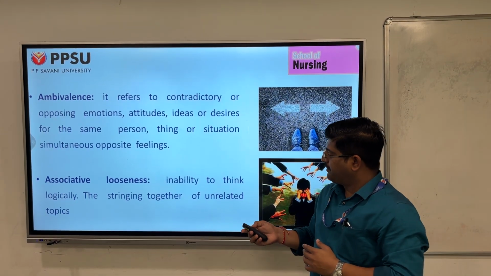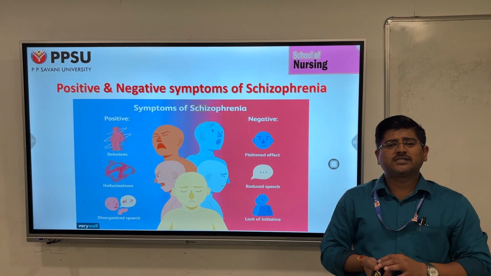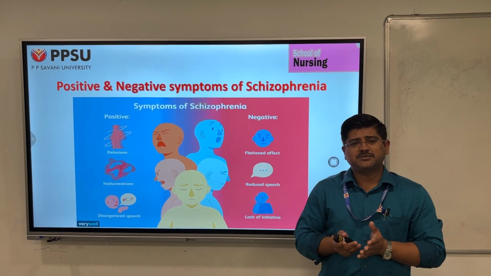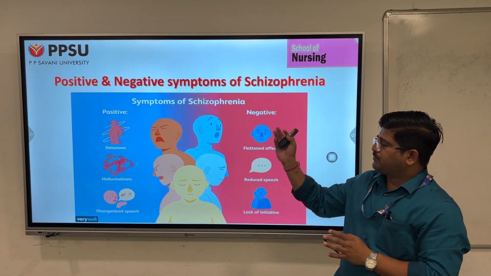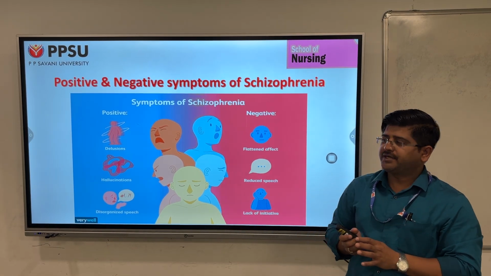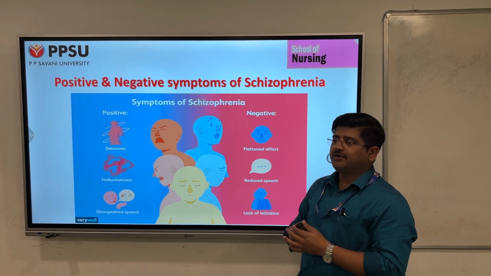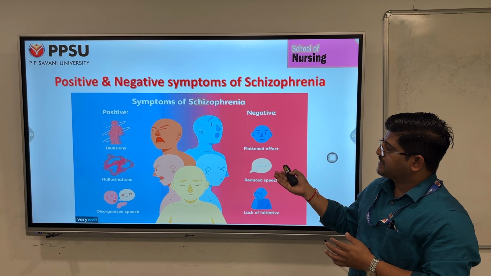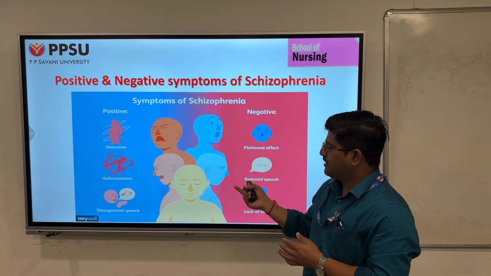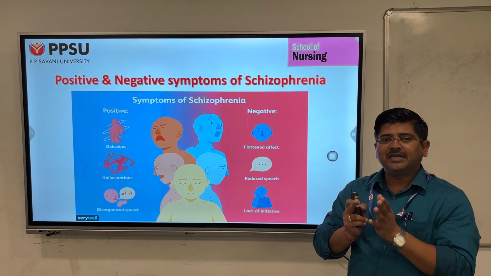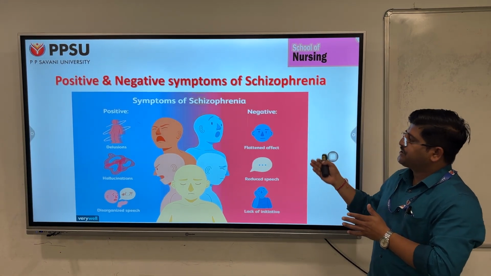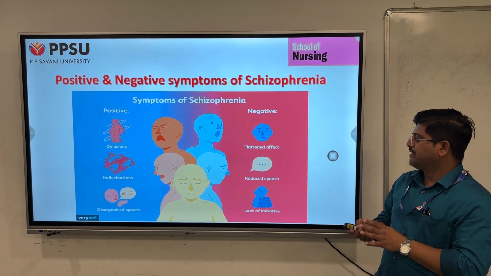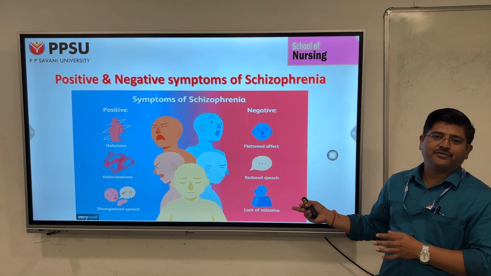And next, coming to the next classification of symptoms, the positive and negative symptoms of schizophrenia. Here, the positive symptoms of schizophrenia which are listed are delusion, hallucination and disorganized speech. Commonly we refer to these as the positive symptoms of schizophrenia, and negative symptoms of schizophrenia include flattened affect, reduced speech and lack of initiative.